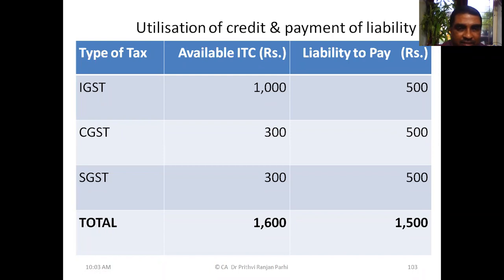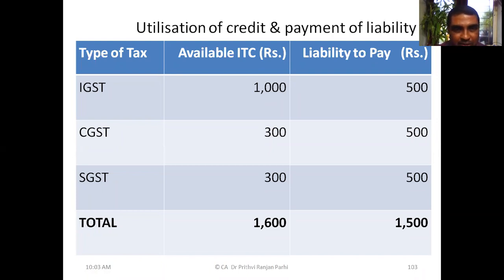Now, let us see this example. Are you seeing this example? So first column, it shows various kinds of taxes like IGST, CGST, SGST. Second column, it shows available ITC. Third column, it shows liability to pay.